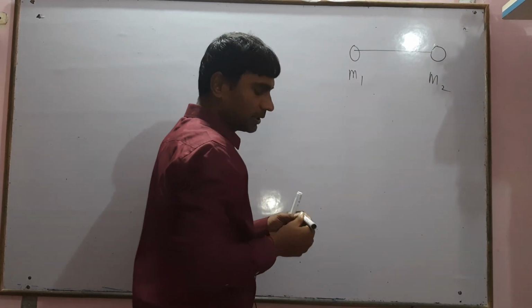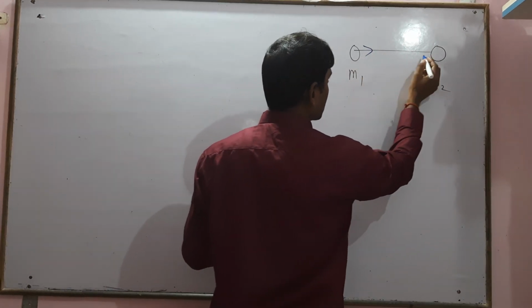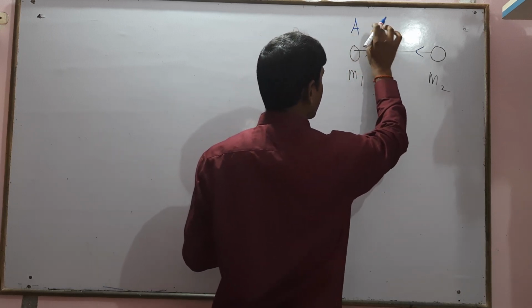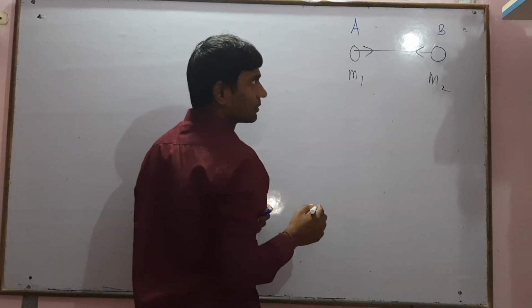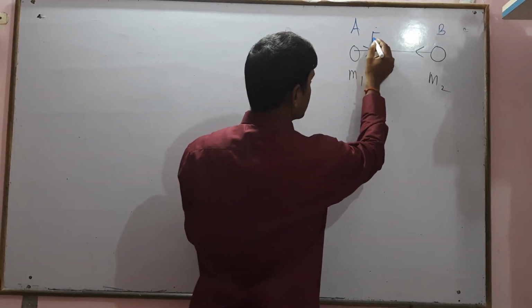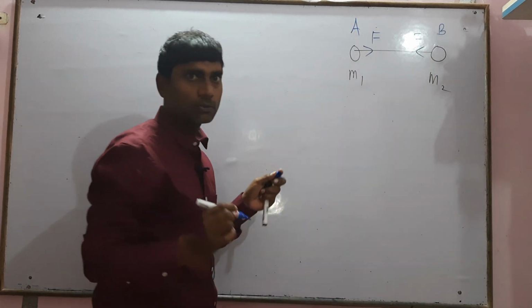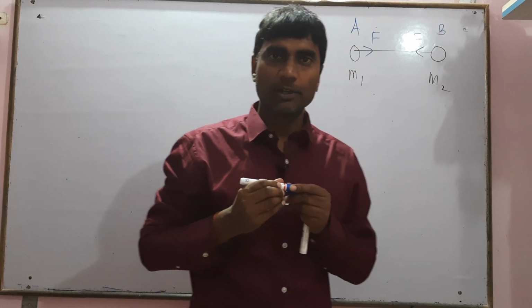Then between these two masses a force will act. Let us suppose this is point mass A and this is point mass B. This force F is an attractive force. Between two masses the attractive force will act, not a repulsive force.